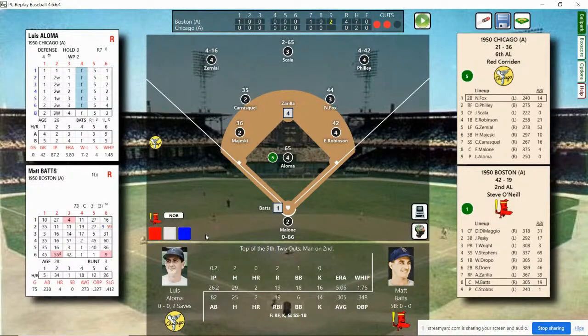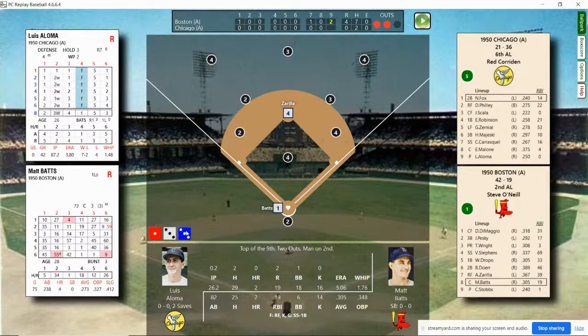Well, Aloma has allowed the Red Sox to double their runs. They're now ahead 4-0. Matt Batts stepping in. Batts flied to right, struck out, grounded short to first. Zarilla's on second. Aloma pitches.